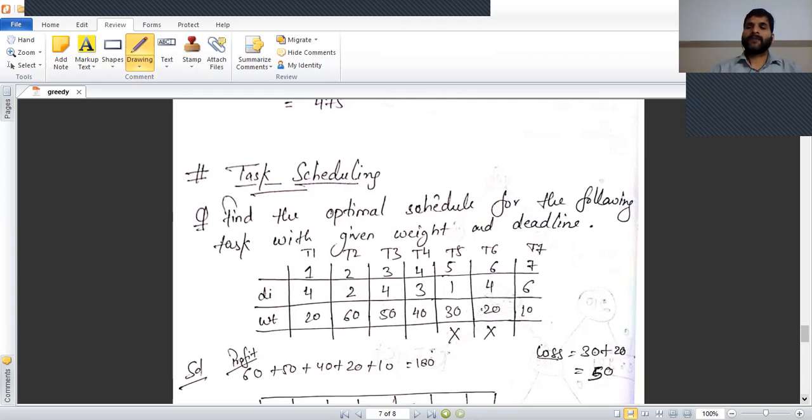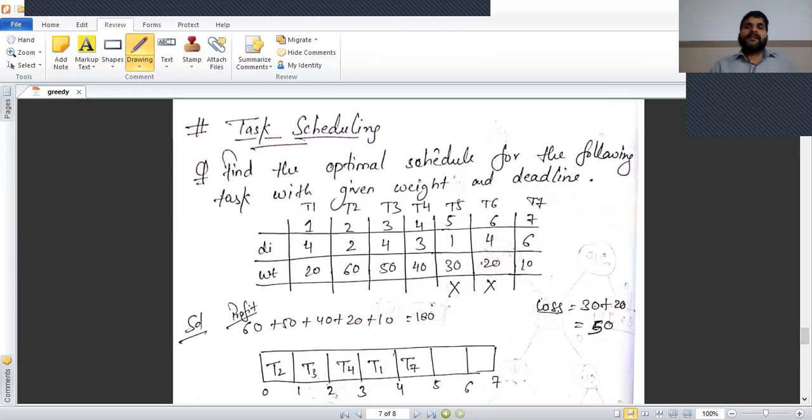Suppose we are given 7 tasks, T1 to T7. The deadline of T1 equal to 4, T2 deadline equal to 2, T3 deadline equal to 4, T4 deadline equal to 3, T5 deadline equal to 1, T6 deadline equal to 4, and T7 deadline equal to 6. And the corresponding weights are given as 20, 60, 50, 40, 30, 20, and 10.